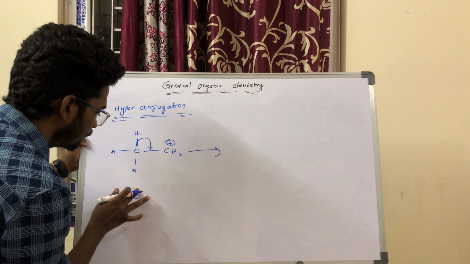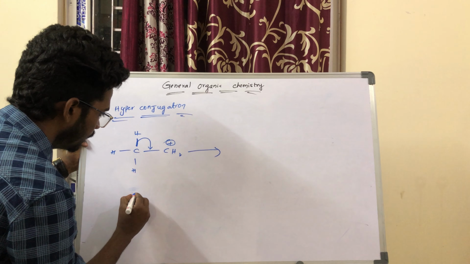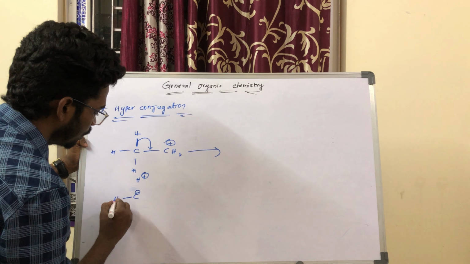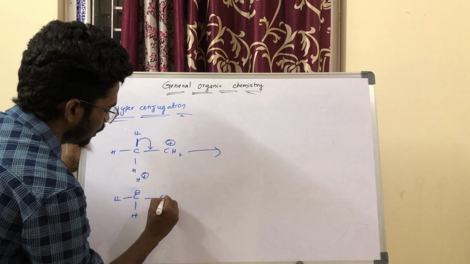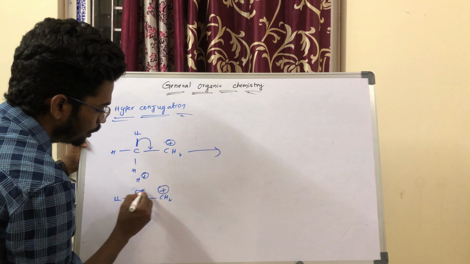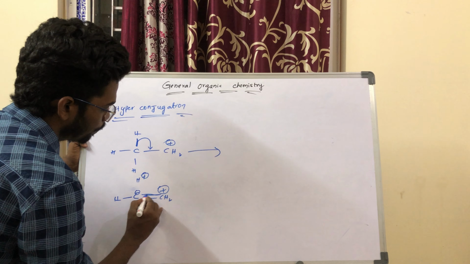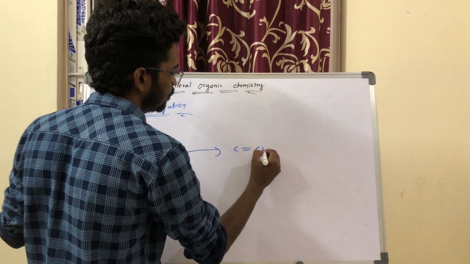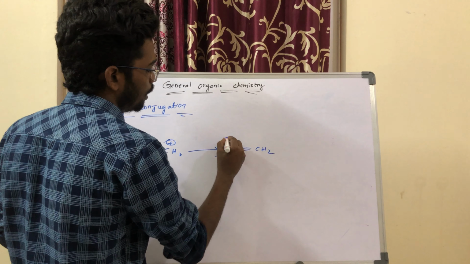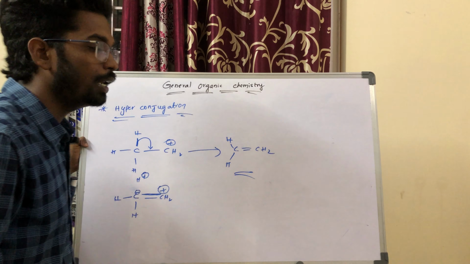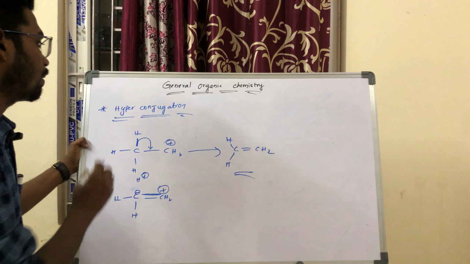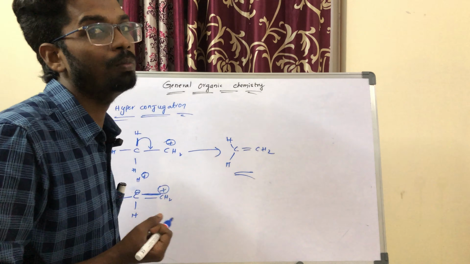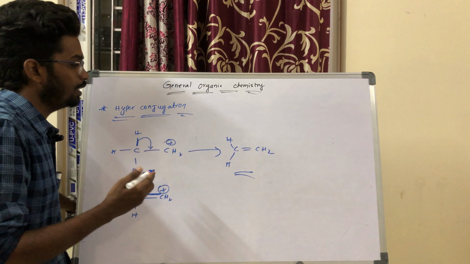So see here, you will get a negative charge here, a positive charge on the carbon, hydrogen, hydrogen, here CH2 positive charge. So this negative and this positive are going to form a bond. Obviously you will get the bond here, C double bond CH2 H H. So here you will get the stability. This is called hyperconjugation. Hyperconjugation also gives stability to this compound.